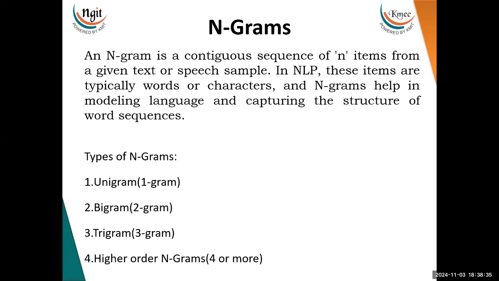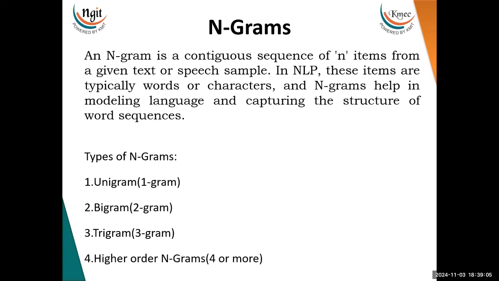We have already seen this in our previous video lectures, but I'll briefly explain again regarding the unigram, which is also called 1 gram. For example, if I say I love NLP, what does the unigram do? Uni is 1, which means it splits the given text into individual words. That is, I is considered as one token, love is considered another token, and NLP is considered another token. That is how unigram works.